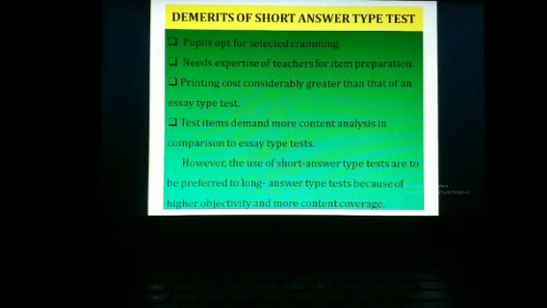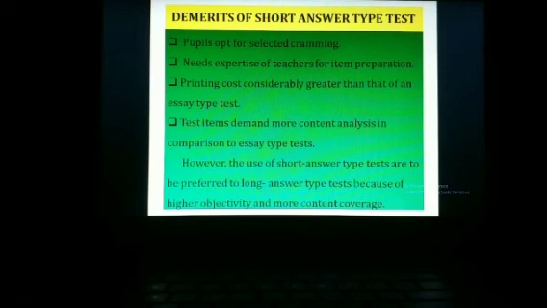Teachers must have minimum knowledge for preparing such type of tests. Then pupils opt for selected cramming. Cramming is also a negative part. The short answer type tests need expertise of teachers for item preparation. It is costly for printing as well in comparison to the essay type test, but less cost in comparison to the objective type of test.